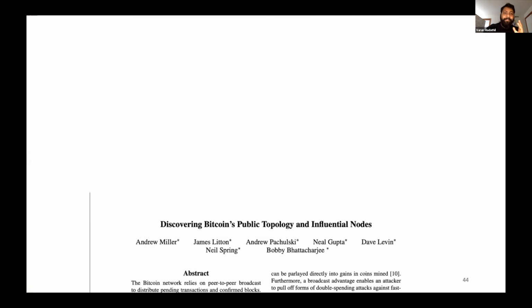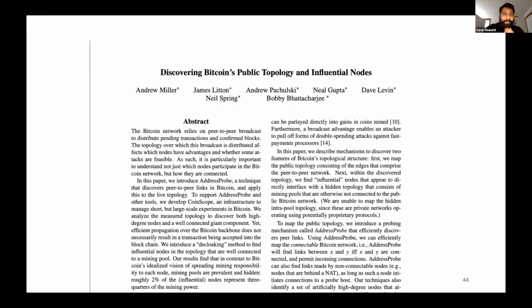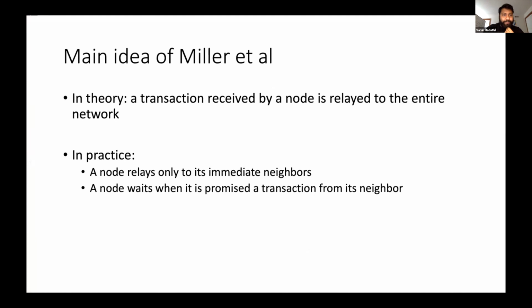The idea is mainly taken from this paper by Andrew Miller et al., where they present a technique called inv blocking. The main idea is this: we know that in theory, when a transaction is received by a node, it's going to relay it to the entire network. But in practice, it's actually just going to relay to its immediate neighbors. And when a node receives a transaction from its neighbor, or it has been promised a transaction, it is going to wait, before any other party tries to send the same transaction to it.